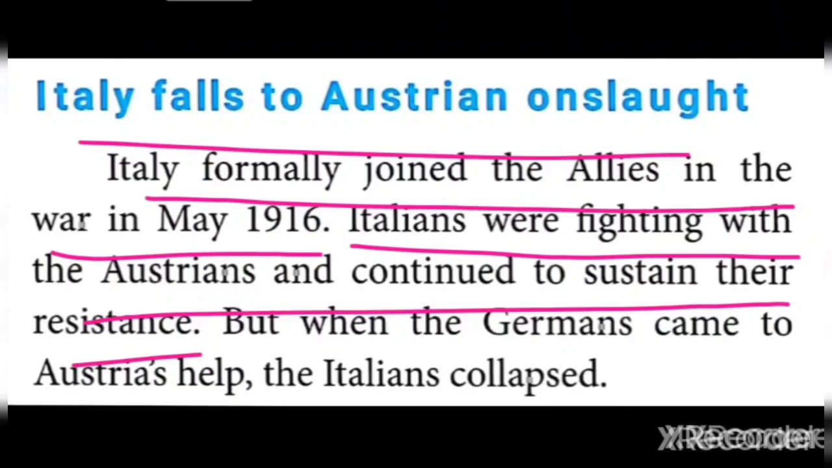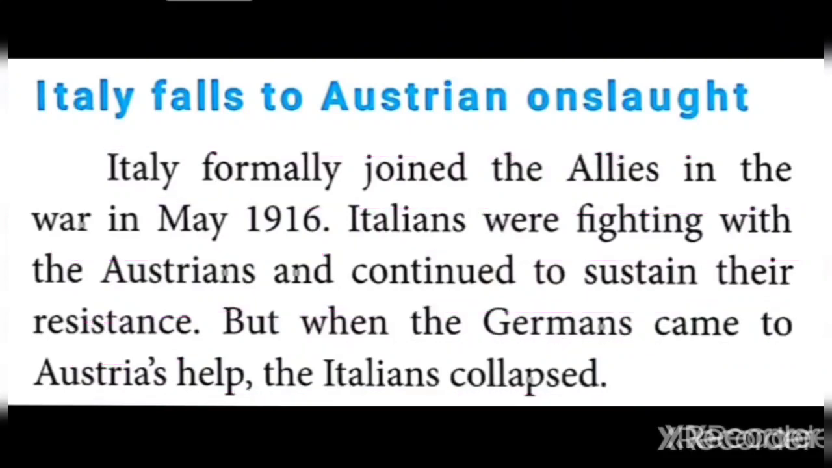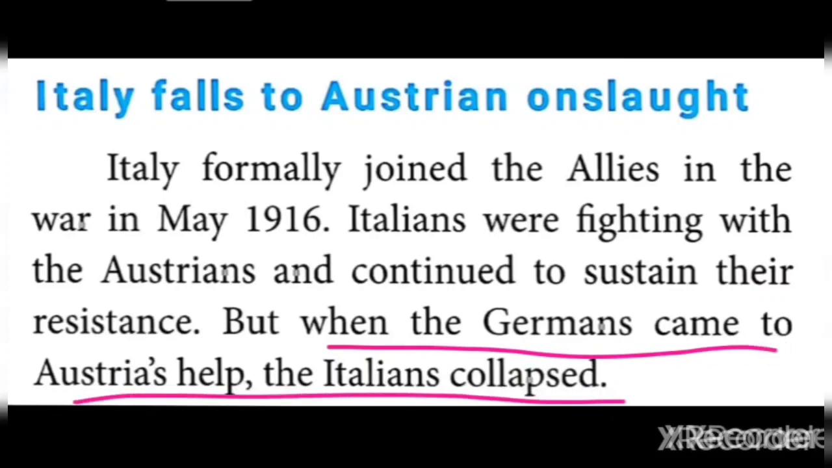Resistance means opposition. What is given is that the Italians, in the early stage of the war, fought against Austria and got victory. But what happened after the entry of Germany? Italy got a defeat. After the arrival of Germany, the Italians totally collapsed. So that only is given here.